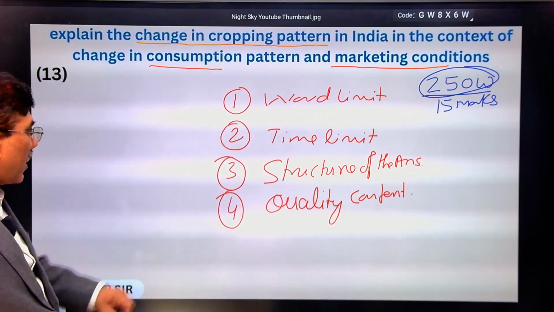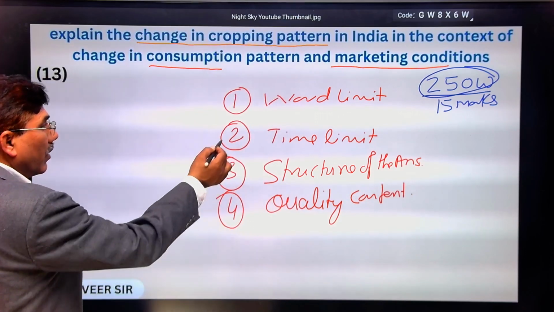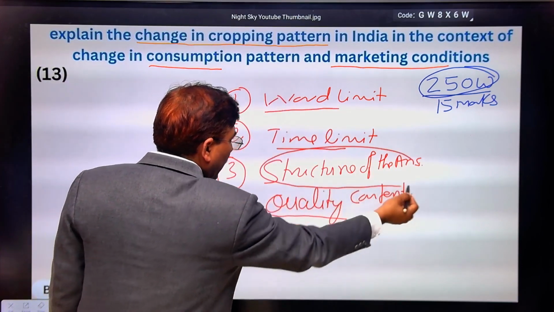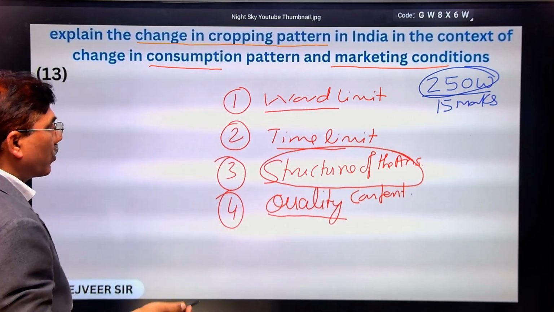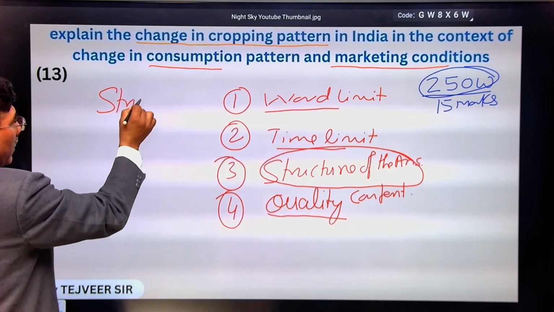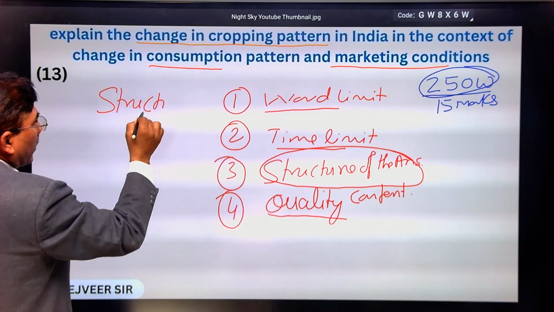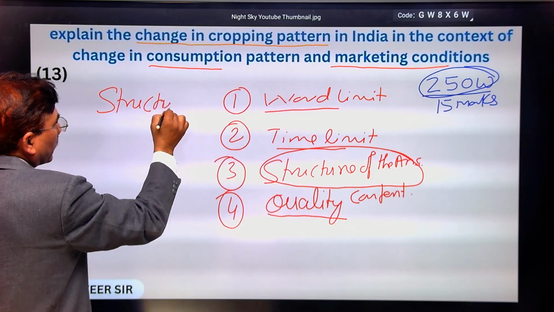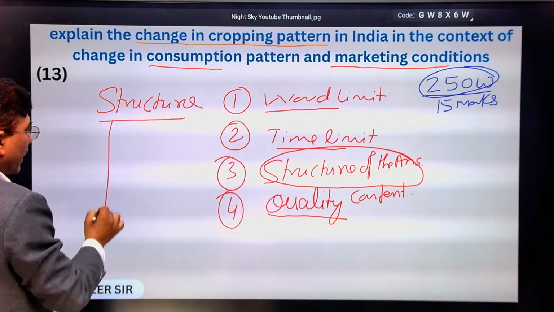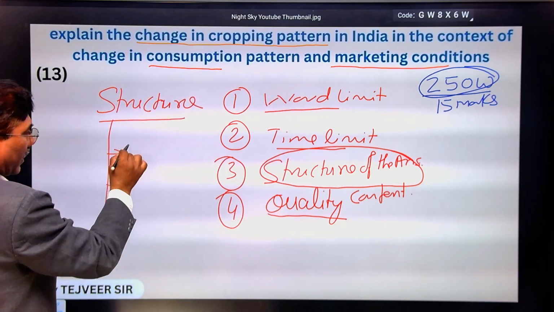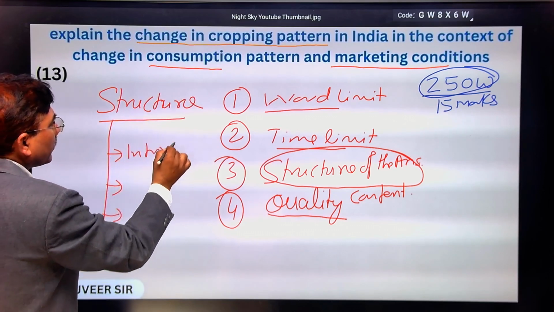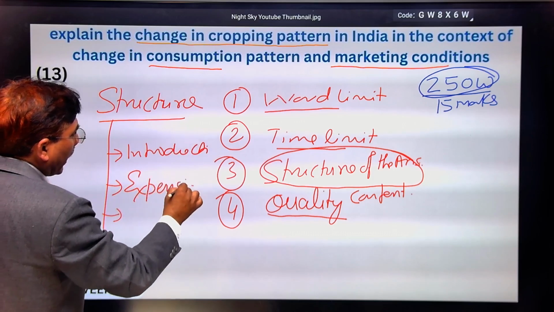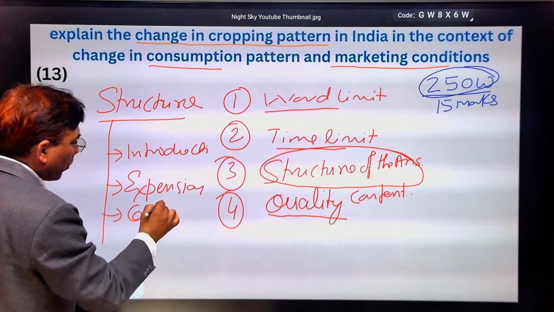For the word limit, time management and quality, you need to create a good quality structure of the answer. Now what will be the structure? As I previously discussed, there are three parts: introduction, expansion, and third one is conclusion.